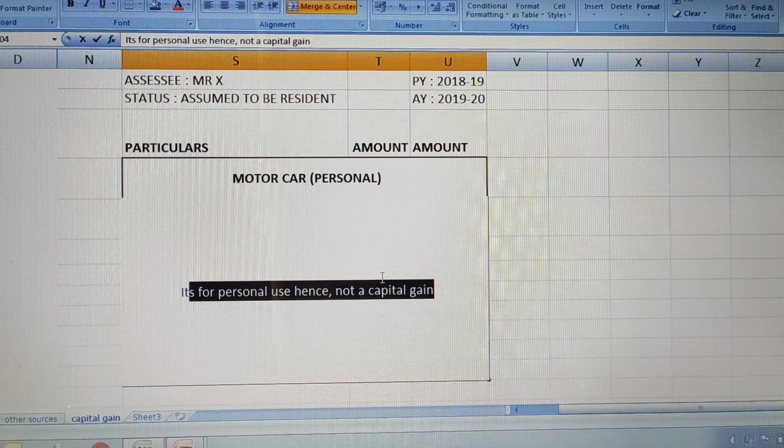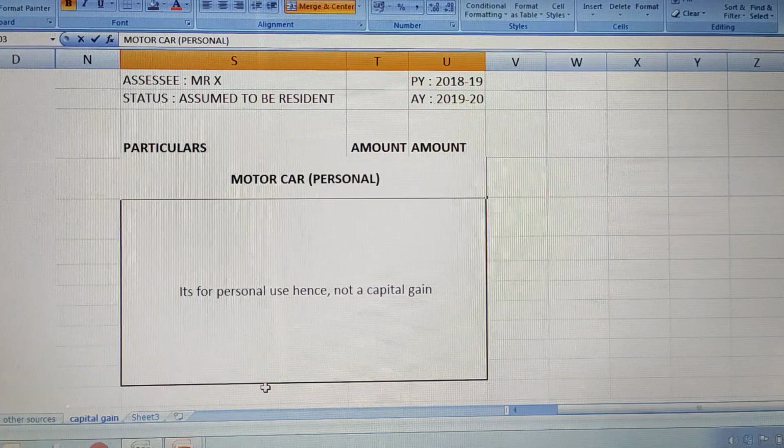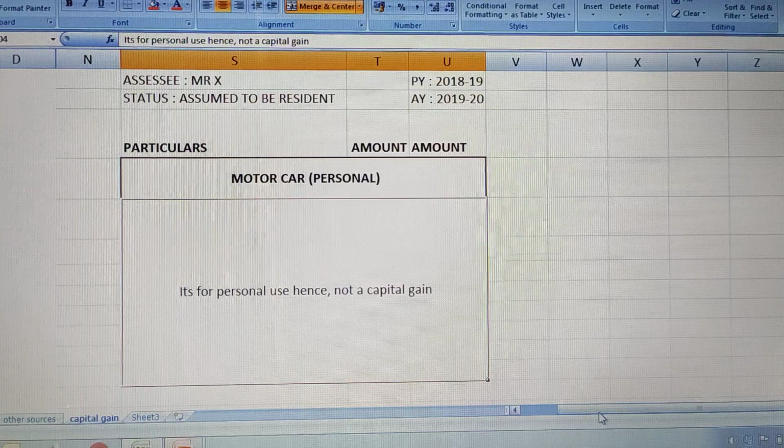Any asset which is put to use for personal use will not be considered as capital gain if it is sold. Though it is a capital asset, it is used for personal use, so we are not going to consider it as a capital asset. So the motor car here we have considered as personal, and so we are not calculating anything here.